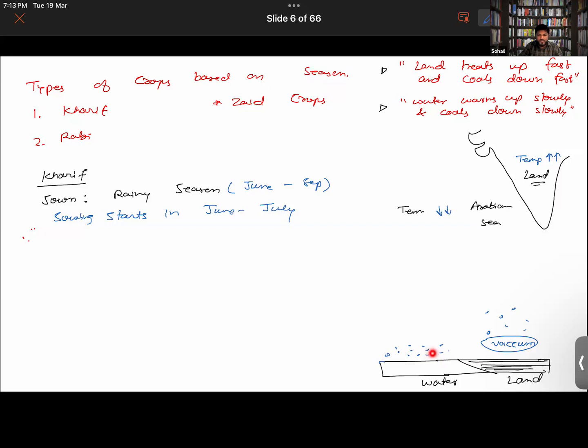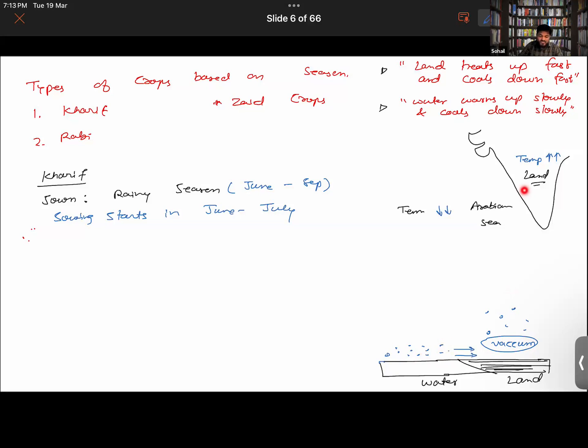Yes. So since there are still air molecules above the water, it will try to rush towards the land. Why is it so? Because due to the air that is rising up above the land, an empty space is being created here, and that empty space will be occupied by the air molecules that are coming from the water side. Getting it now?